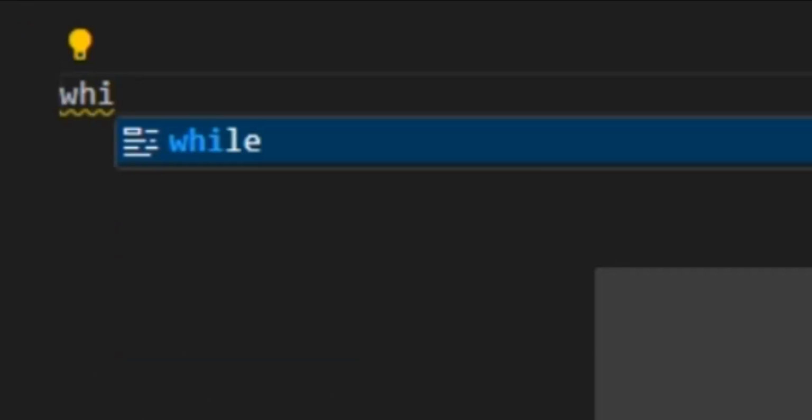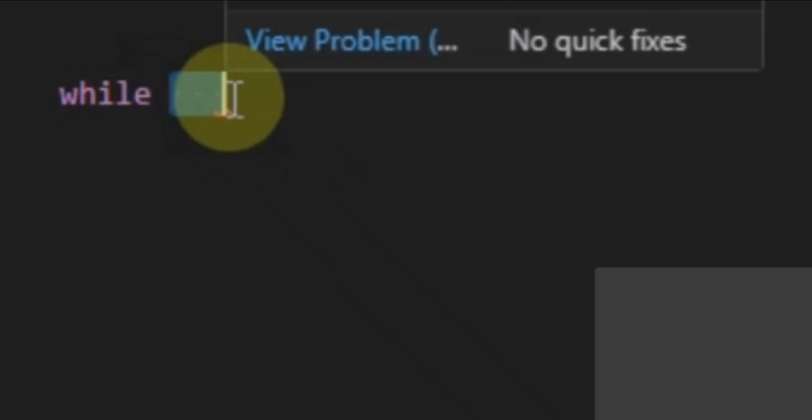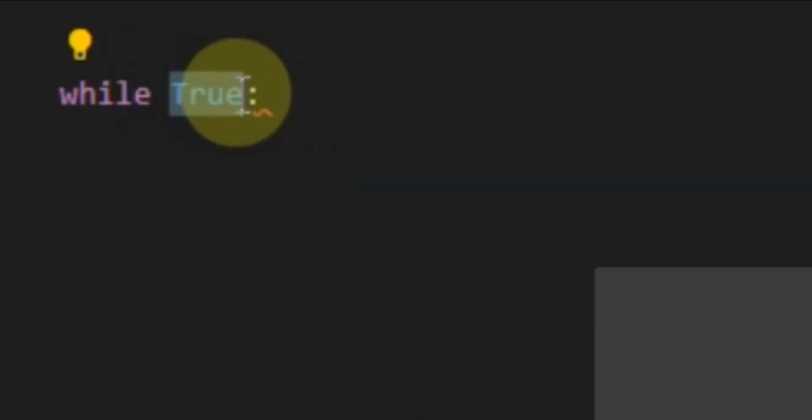So how do we write a while loop in Python? Just simple: while. For a while loop to run, there must be a true condition after it, similar to an if condition. For an if condition to run, there must be a true condition. You can actually set it to True. You can write while True. This is the most common way of doing a while loop, but it's not the best practice. But at times you can set it this way.